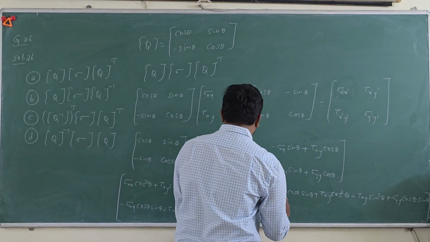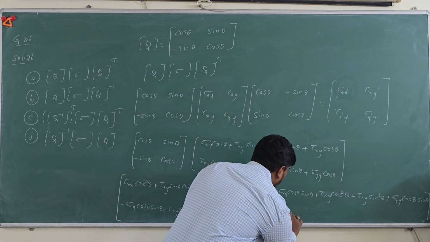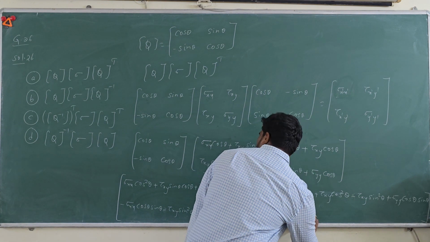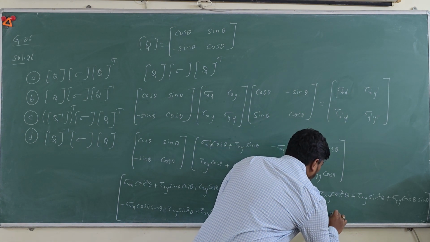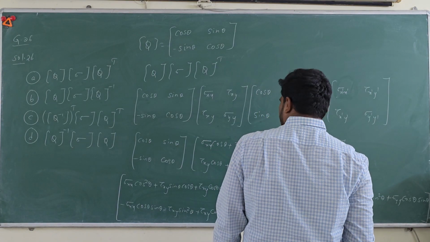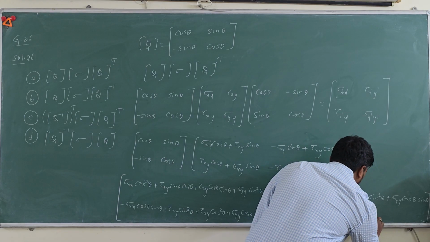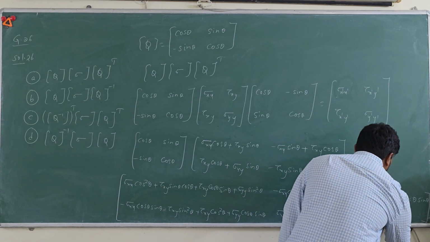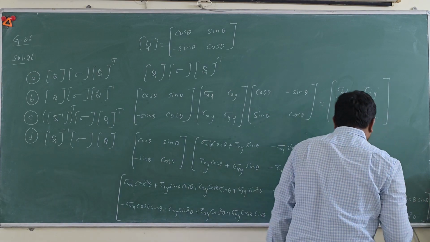Then sigma xx sin square theta minus tau xy cos theta sin theta minus tau xy cos theta sin theta plus sigma yy cos square theta.